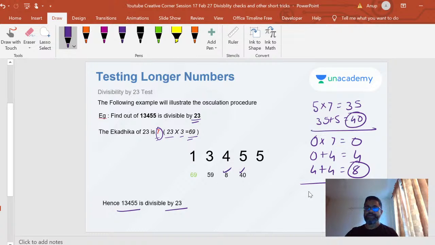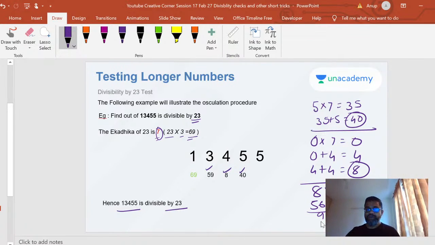Now I will take 8 and multiply it by 7. I will get 56. 56 I add to this 3. I get 59. So this 59 is also obtained. Now I take 9 and multiply it by 7, which gives 63.